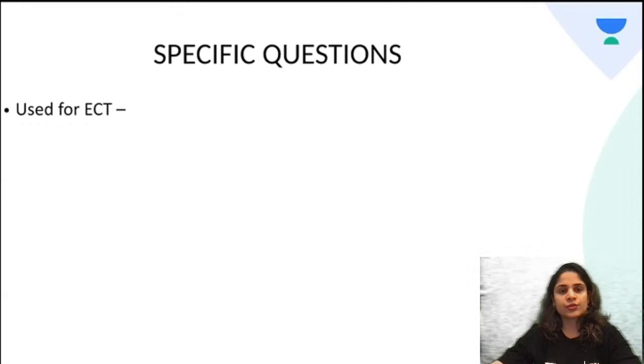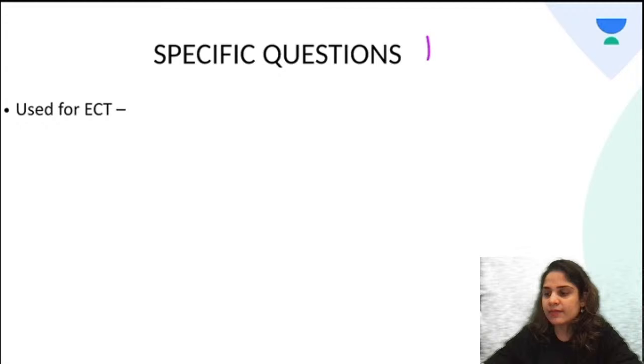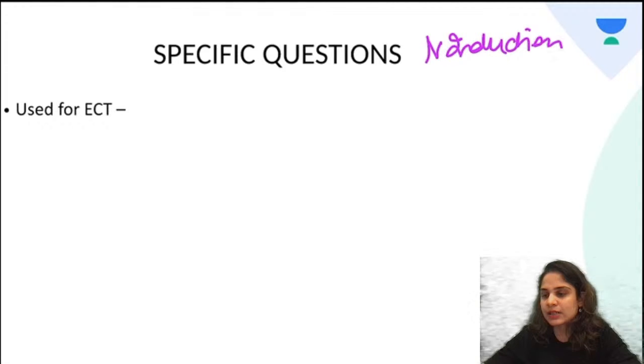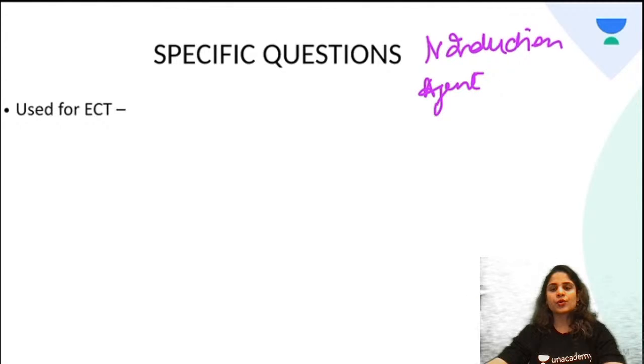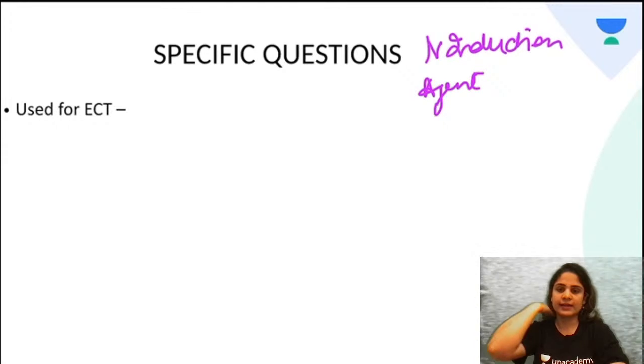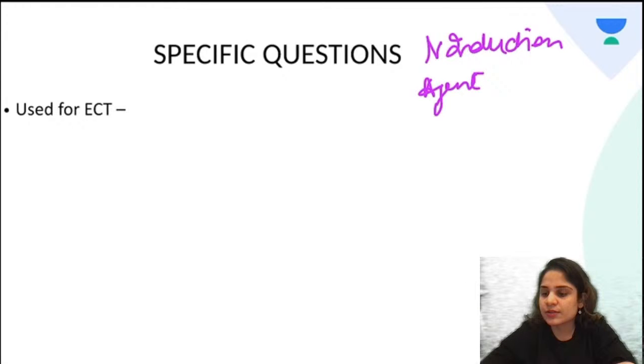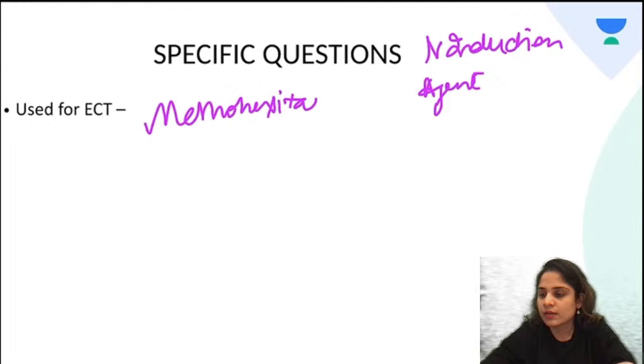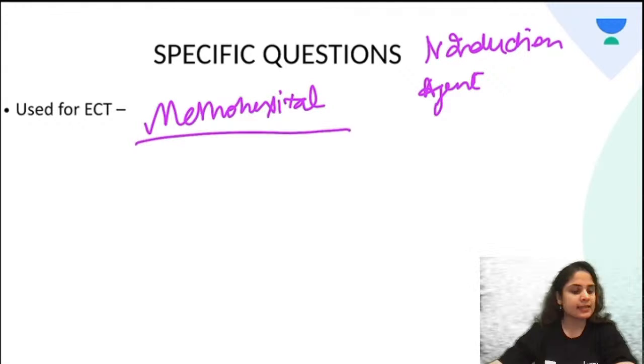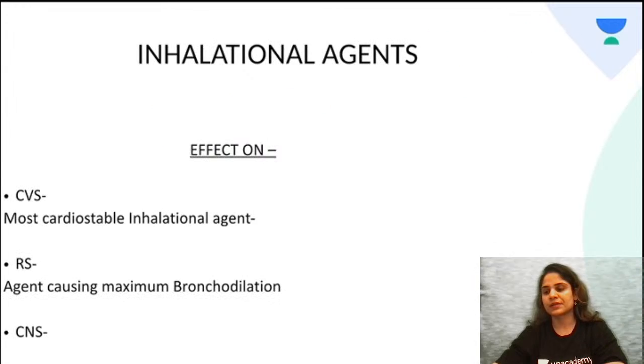Alright, now this is a question for you guys. Which IV induction agent is used for electroconvulsive therapy? Anyone, do you know the answer to this? It is shock therapy which is given in patients with refractory depression. Okay, the answer to this is methohexital. Methohexital is the IV induction agent which is preferred for electroconvulsive therapy.